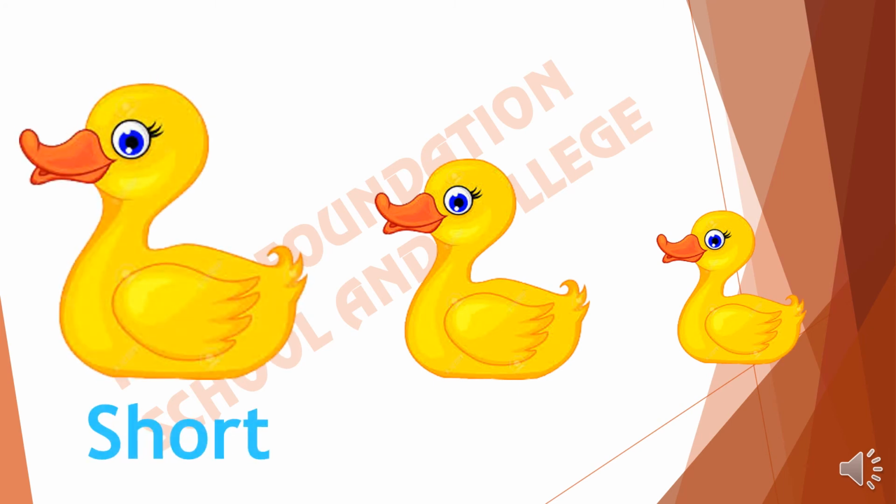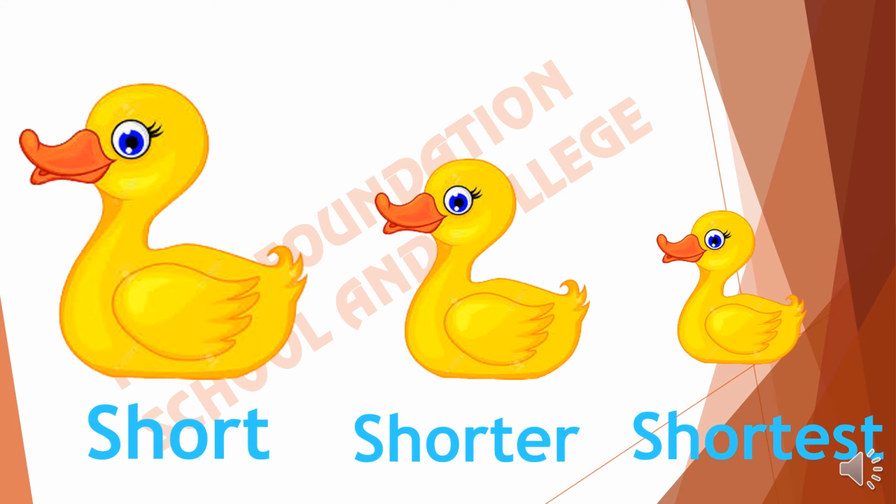As this duck is short, the middle one is shorter. I repeat, the first one is short, the second one is shorter than the first one, and the third one is shortest among all.